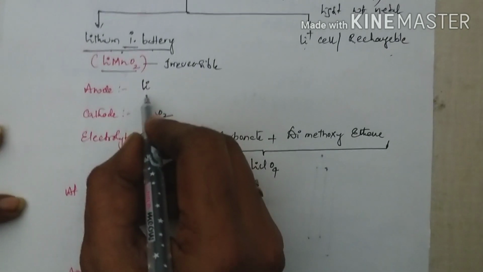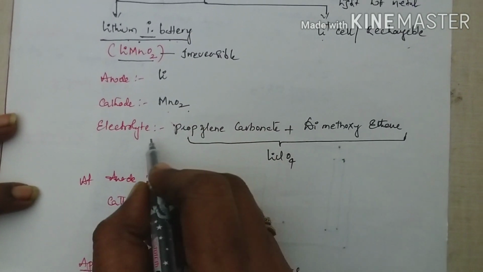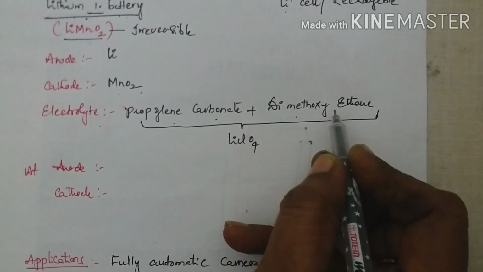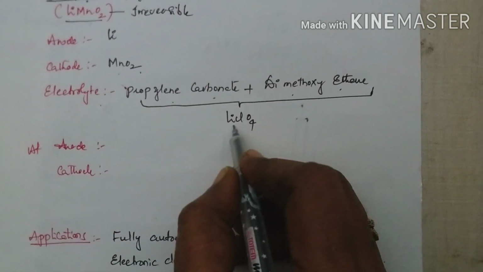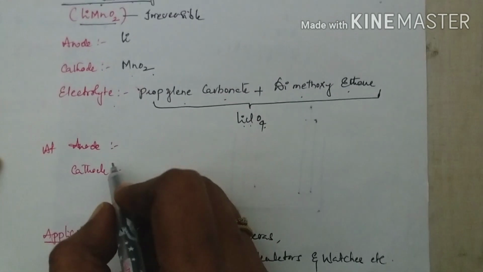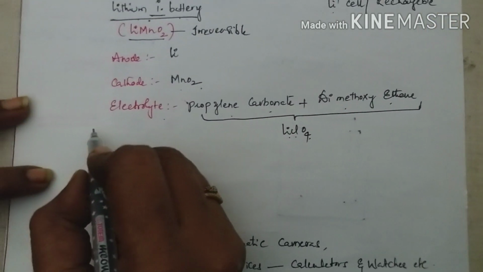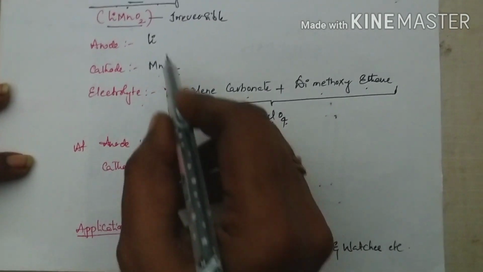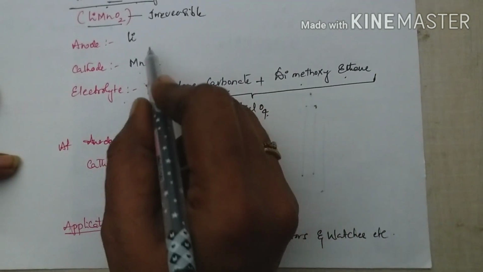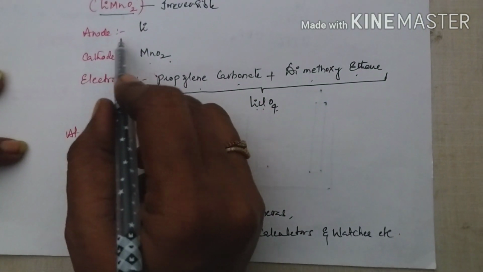So here the anode is lithium and the cathode is manganese dioxide. The electrolytic solution is a mixture of propylene carbonate and dimethoxyethane with lithium perchlorate. Now coming to the anodic reaction. Students, you have to remember in mind that in any electrochemical cell, anode and cathode are immersed in their electrolytic solution, and those two are electrically connected, and electrons are passed from anode to cathode.